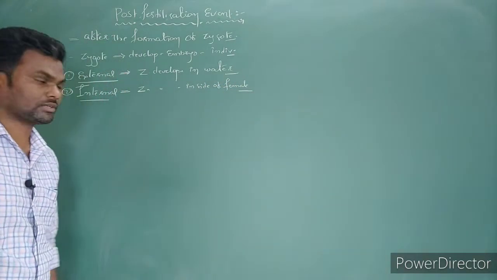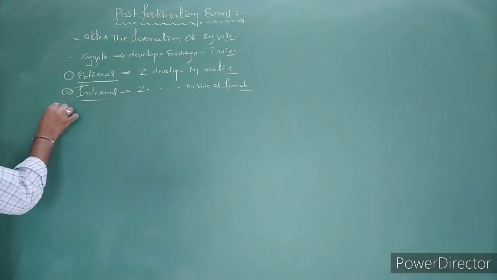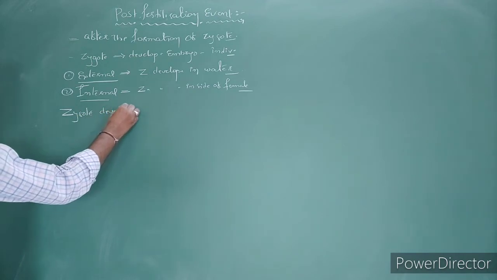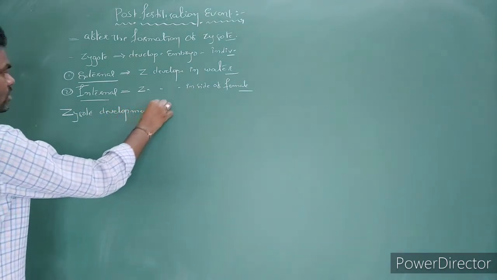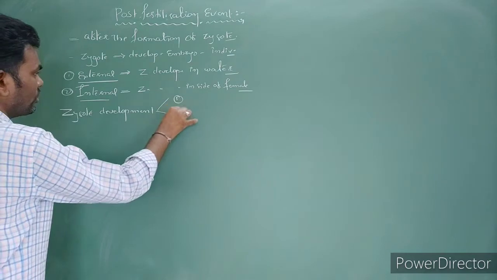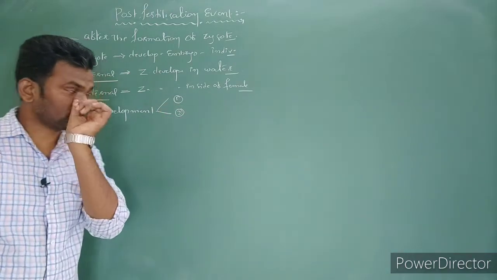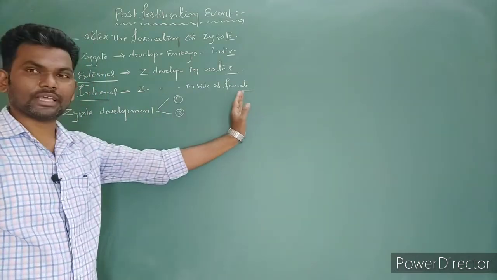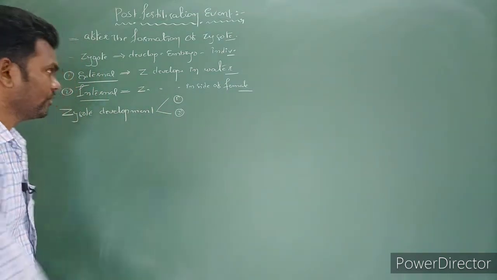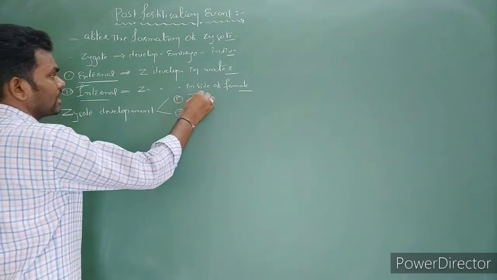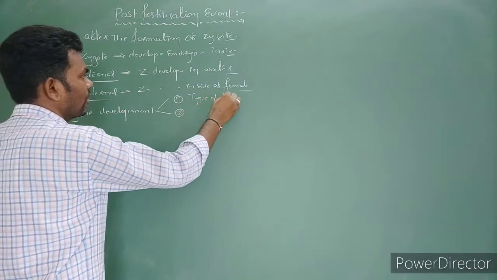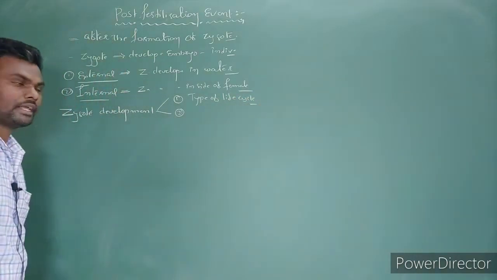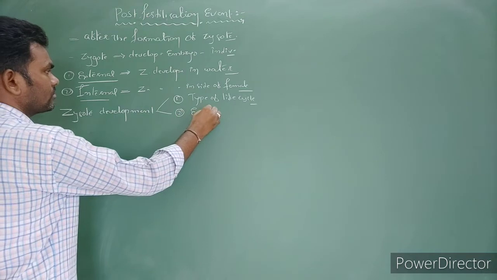Right? Next, generally the zygote development is mainly based on two factors. The first is the type of life cycle, and the second one is the environmental factor.